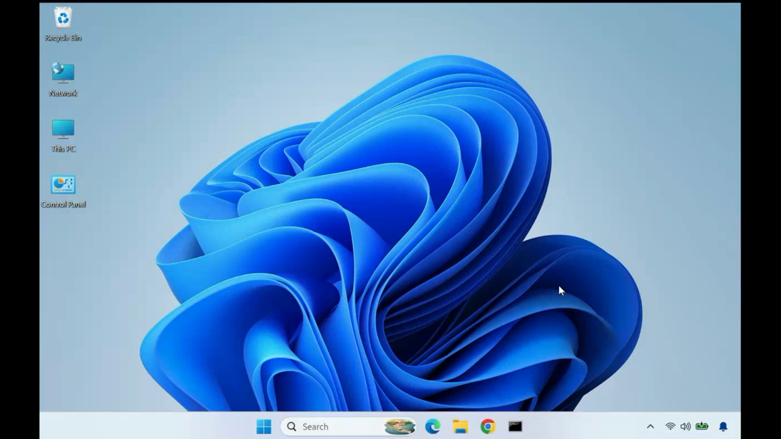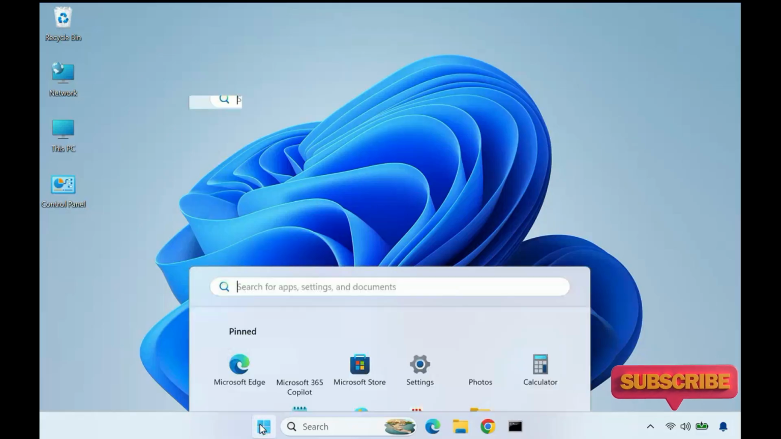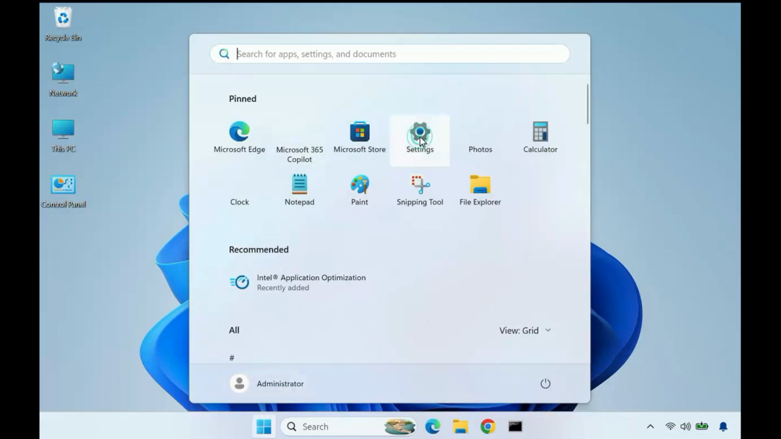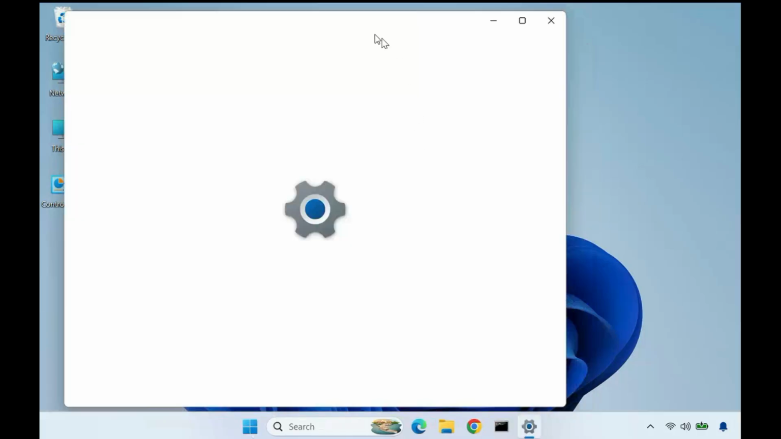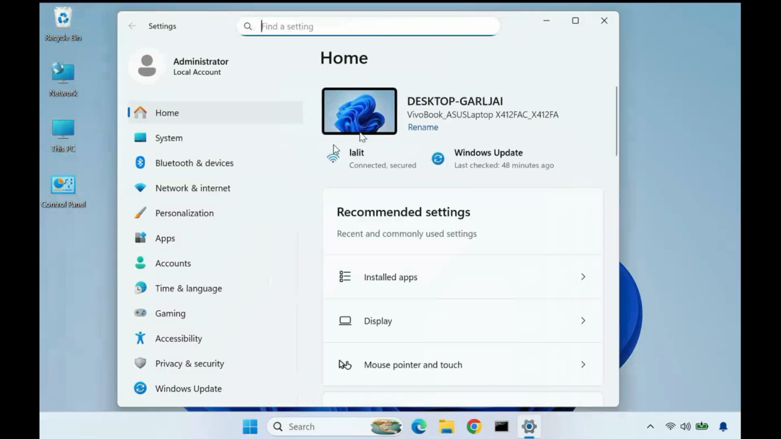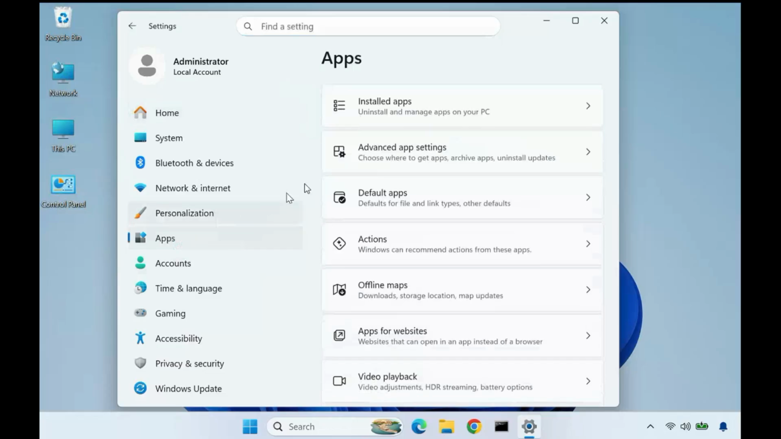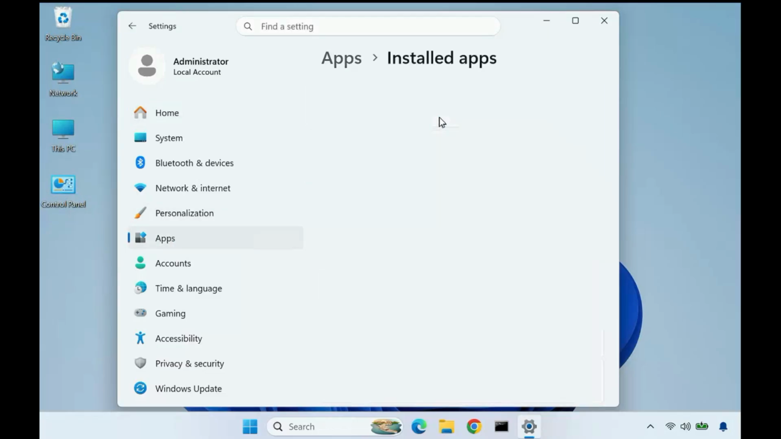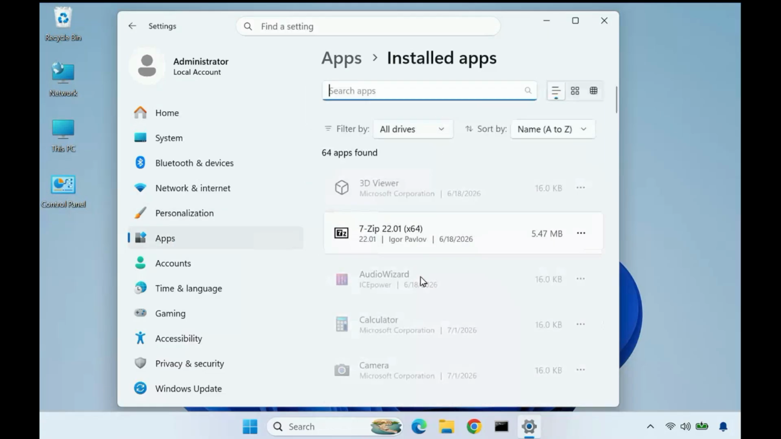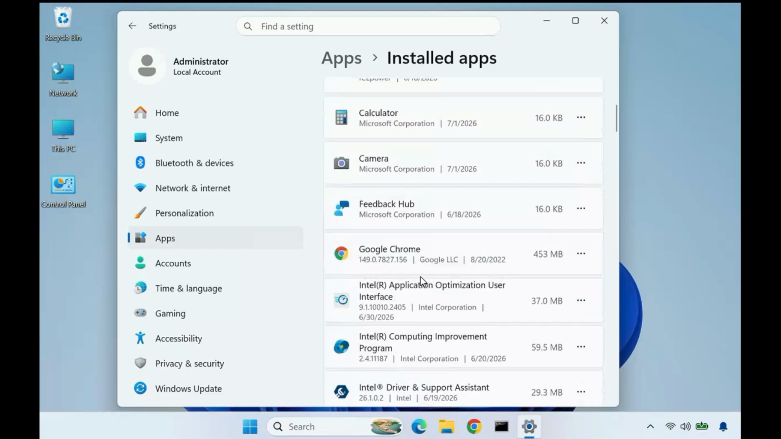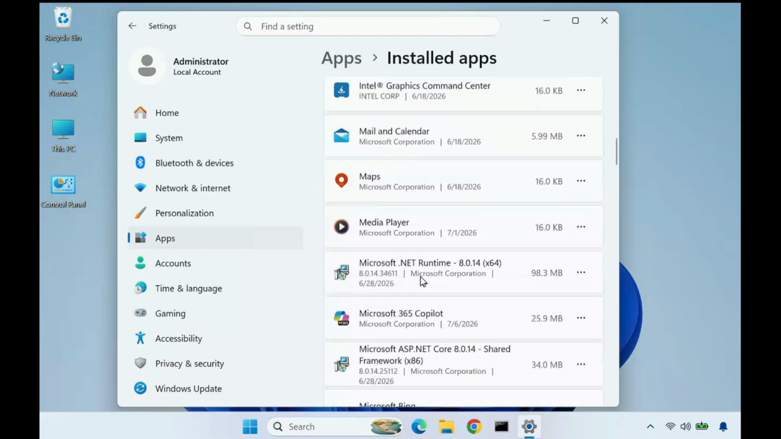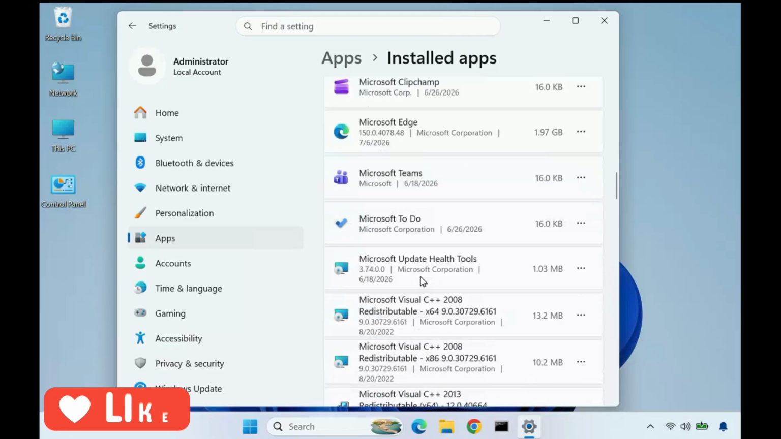So this is related to Phone Link not receiving messages or not showing sent messages. Click Start, then click Settings, then click on Apps, then click Installed apps, then scroll down and find Phone Link.